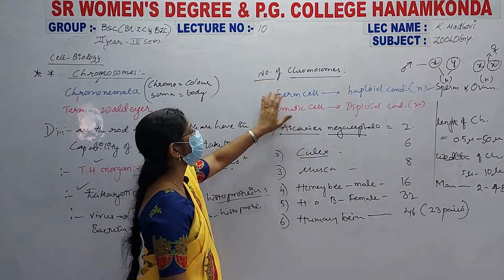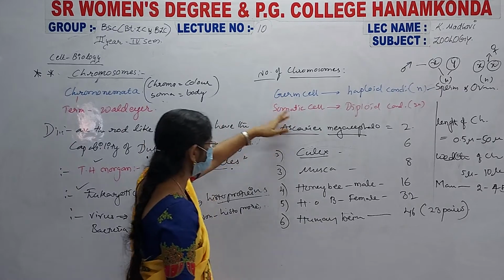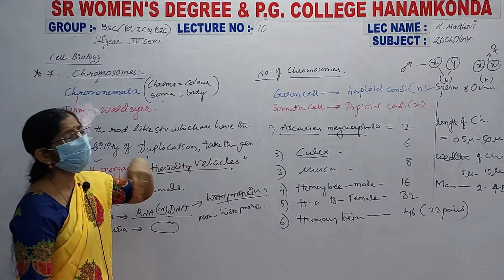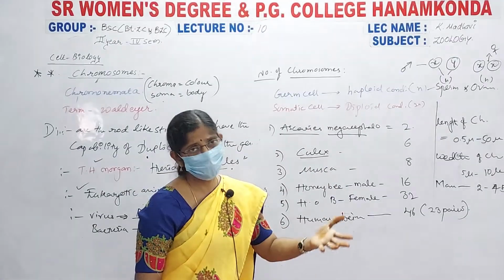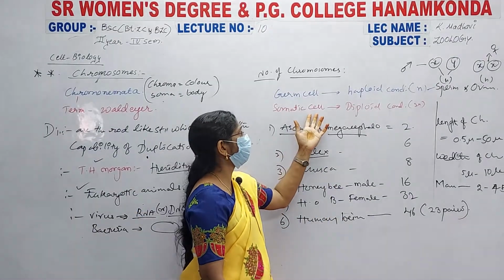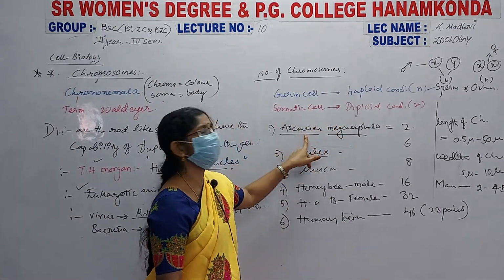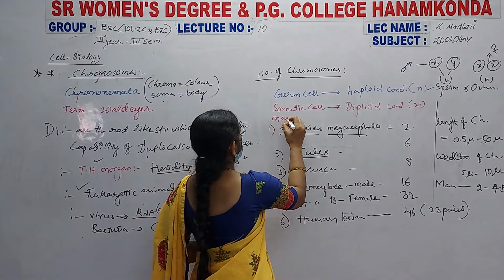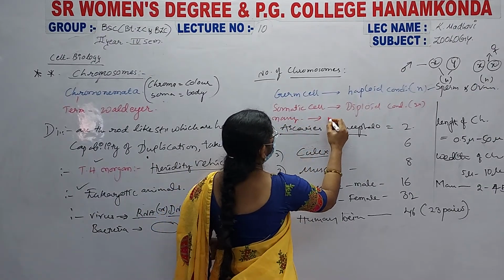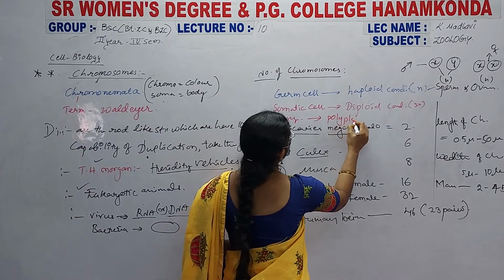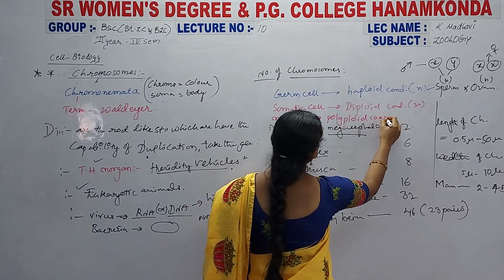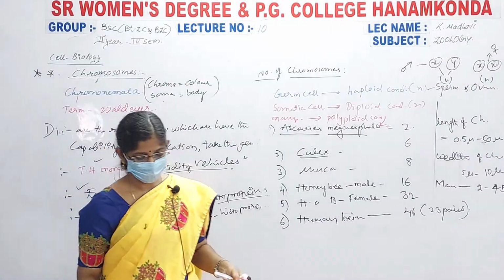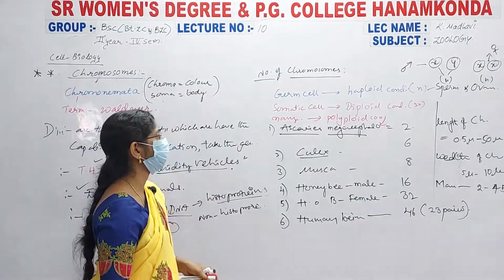The number and the size of the chromosomes, and how they are present in germ cells or in our body somatic cells, are condensed. Their condition is haploid and diploid. If they are present in more number, that is the polyploid condition, which is present in Ascaris lumbricoides or Ascaris melanographa.